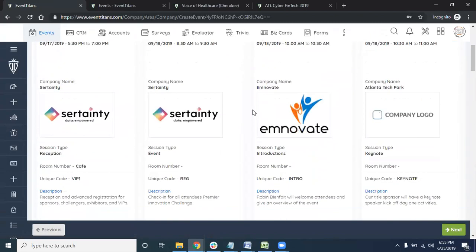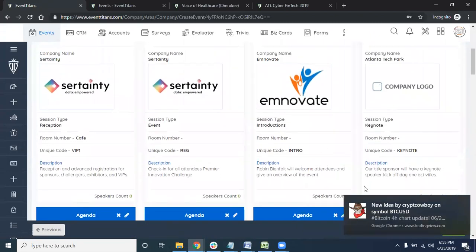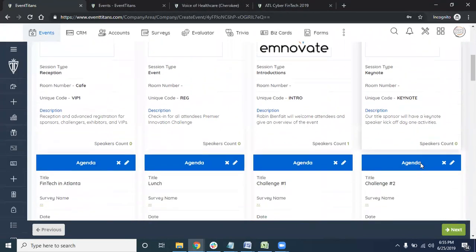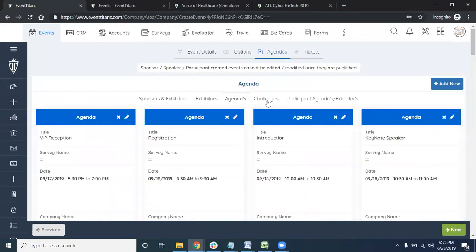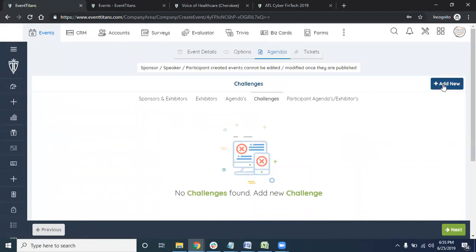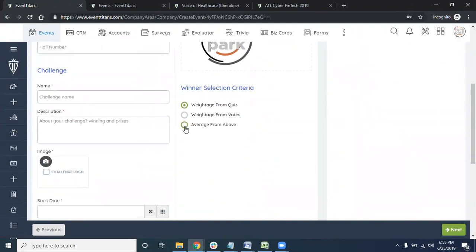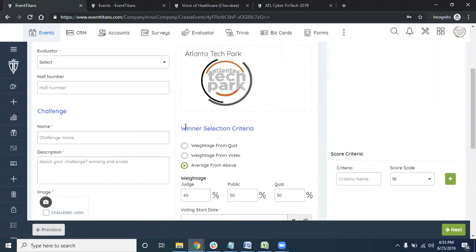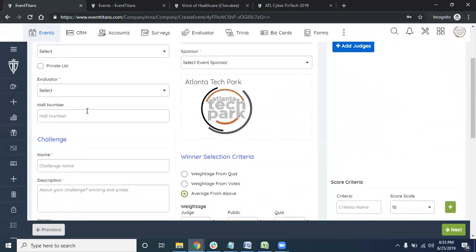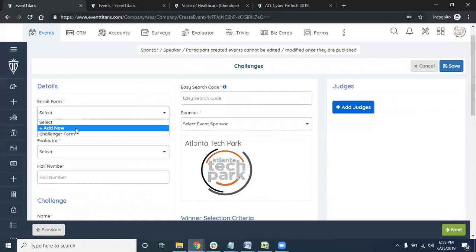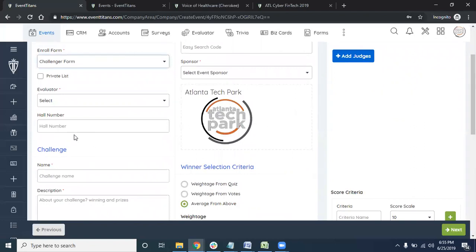And the agenda, it's very simple. You can have the sponsor logo and everything taken care of as well. The one thing I wanted to take a quick second on is challenges. The challenges are again automatic. You can select an enrolling form. We give a challenge form by default, so that everybody can enter the challenge. And you can also enter a quiz, with questions they have to answer, so that you can rank them automatically.